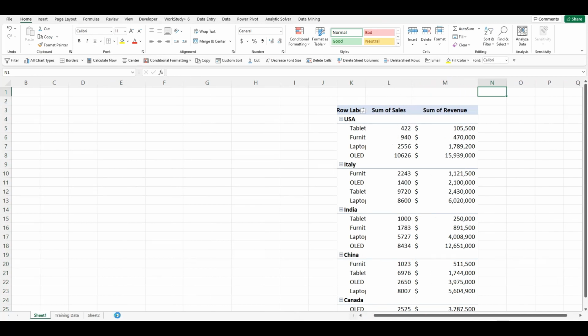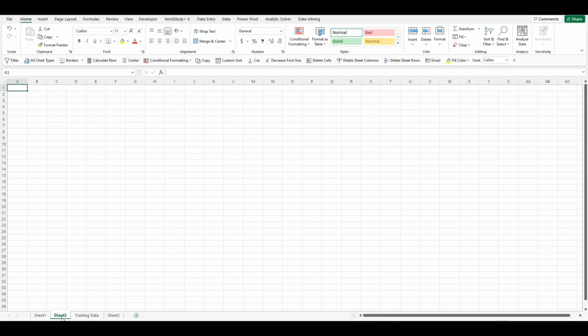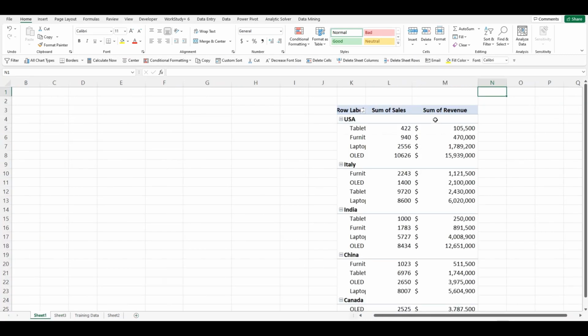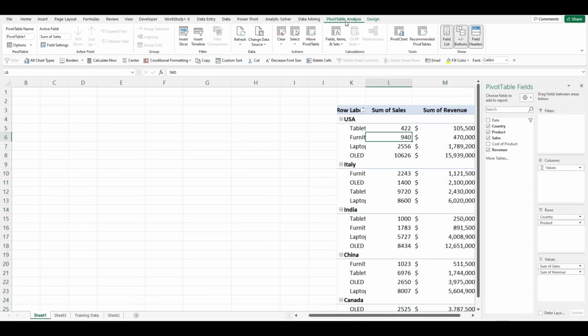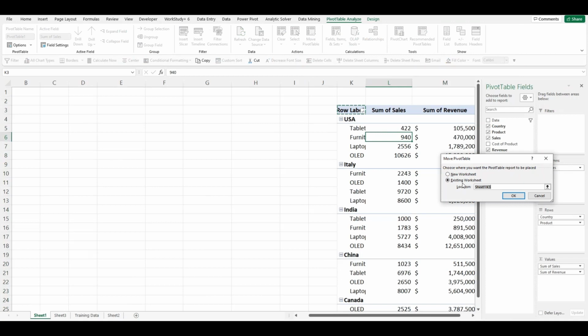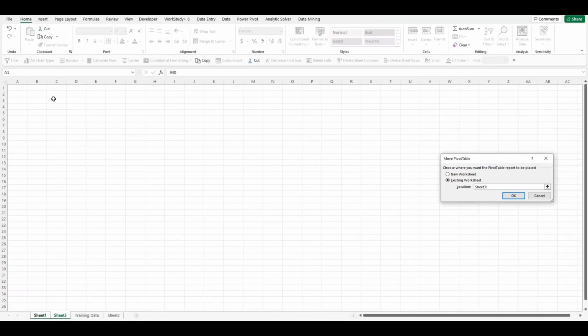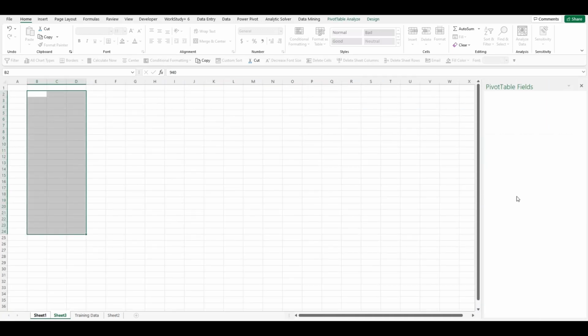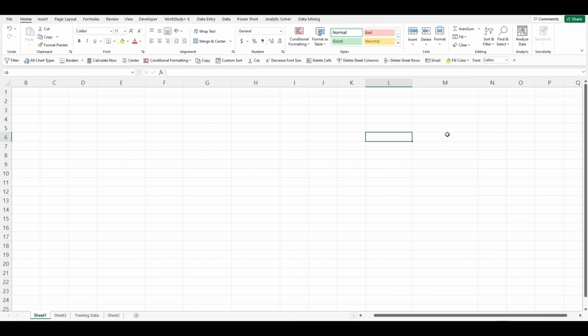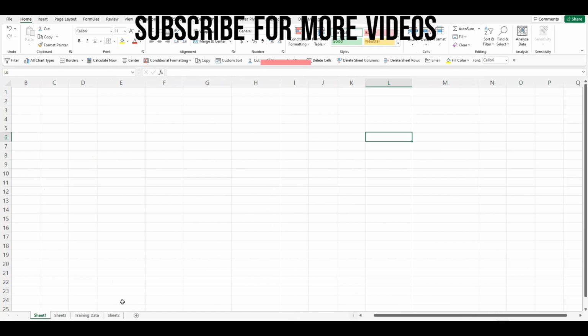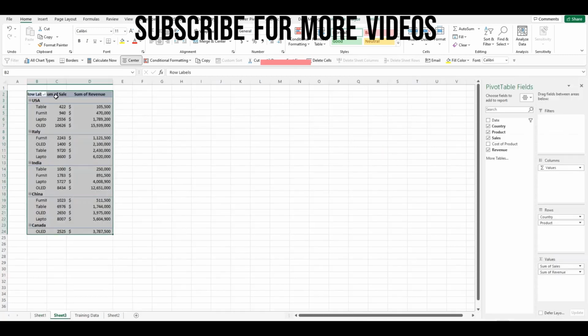So for example, if I create a new worksheet here, let's suppose Sheet3, and I want to move this to Sheet3, I will go to PivotTable Analyze, and I will go to Move PivotTable, and I will choose an existing worksheet. In this case, I will go to Sheet3 and I will find a location, let's say B2, and I will select OK. So as you can see, our table has been moved from Sheet1. There is no table here. So the table got moved from Sheet1 to Sheet3.